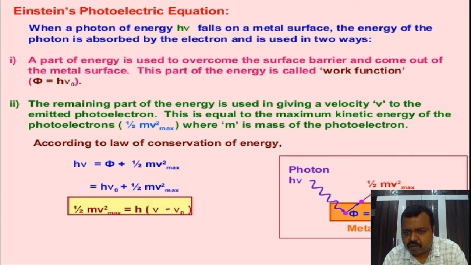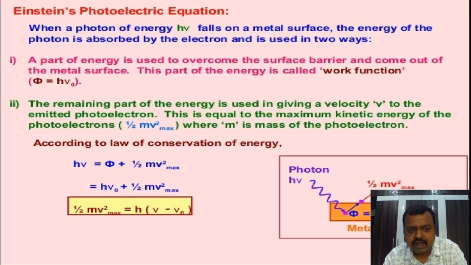So when that photon is incident on the metal plate, that photon collides with the electron present inside the metal. Listen, the photoelectric effect is a one photon and one electron collision phenomenon. By exposing the metal plate to the radiation, the photon will collide with the electron present inside the metal. Then the electron absorbs some of the energy from that photon to escape from the metal, and that minimum energy required for the electron to escape from the metal is called the work function.